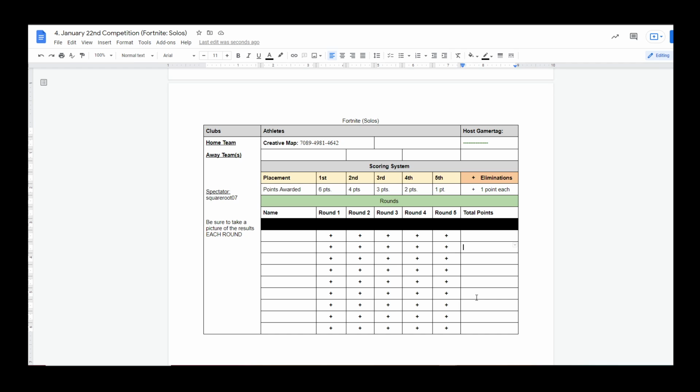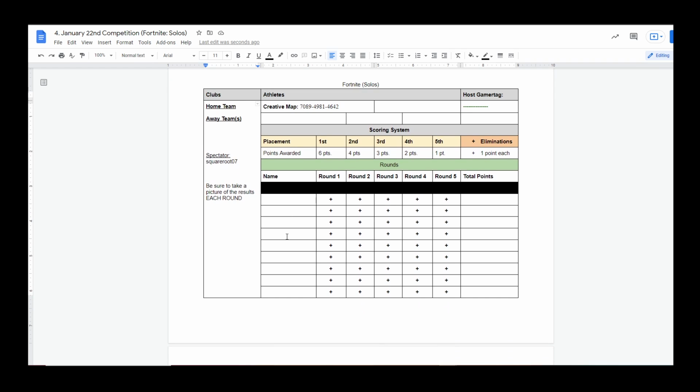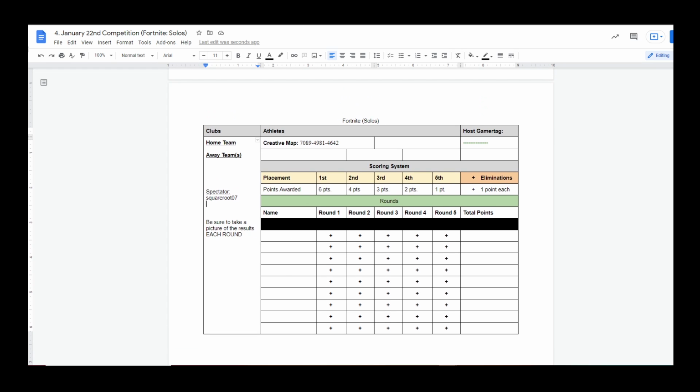A 956Esports representative will be spectating the match, which is typically me as well as my other account, or the other member with a different account, I should say. That's for Fortnite. Solos and trios follows the same format, so be sure to check out this particular form to know who the home team athlete is.